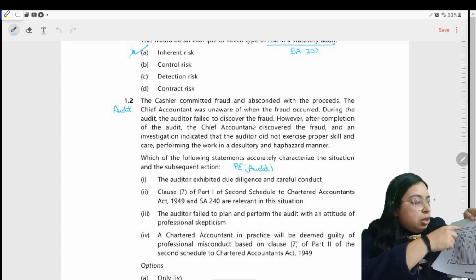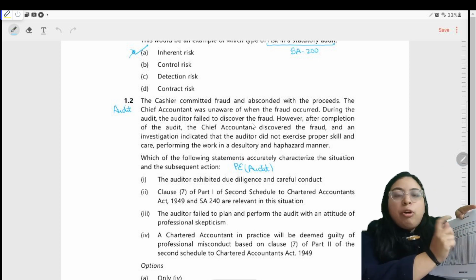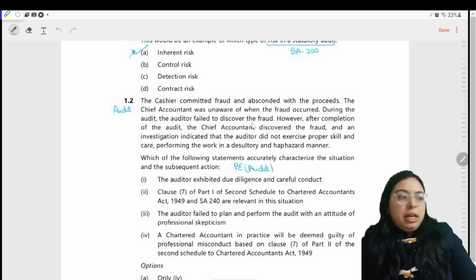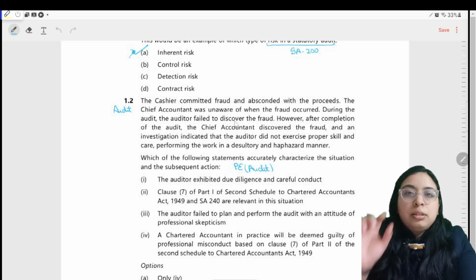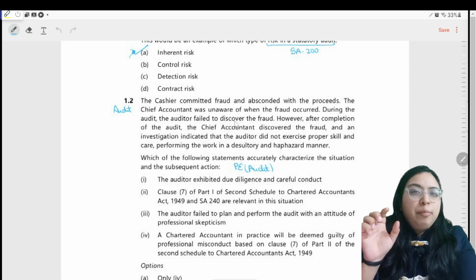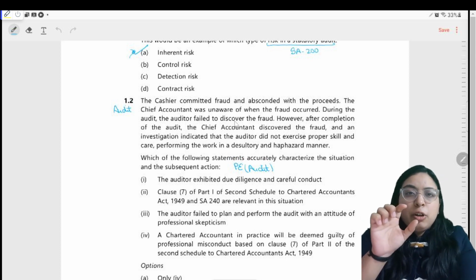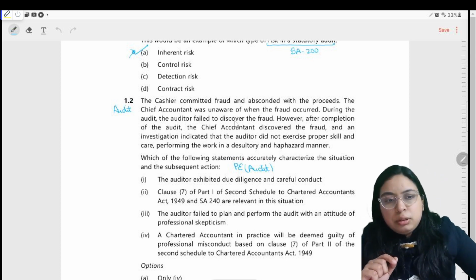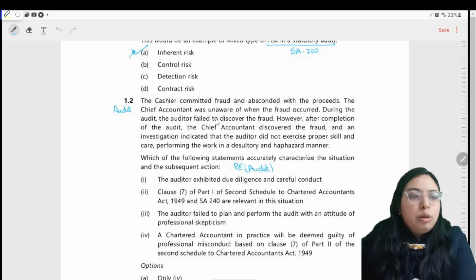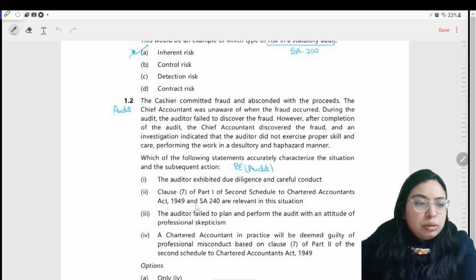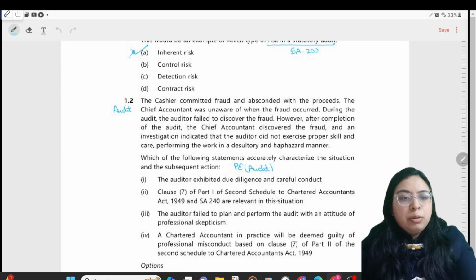This is Saransh: the auditor's responsibilities relating to fraud in an audit of financial statements. By this, I am able to understand that some part of SA 240 has been breached. So let's quickly move on to that. The auditor exhibited due diligence and careful conduct? No, the auditor has breached clause 7 of Part 1 of the Second Schedule to the Chartered Accountants Act.